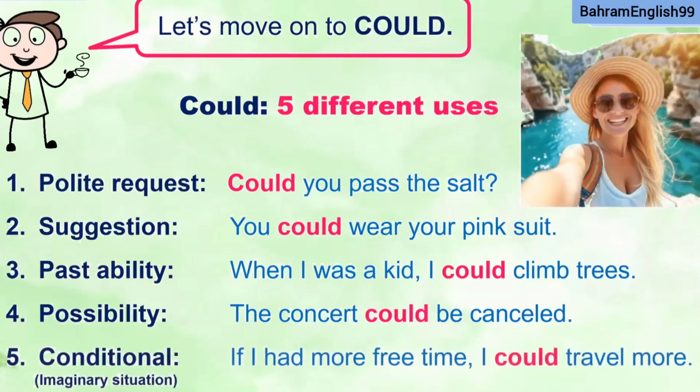Number 5, conditional, an imaginary situation. So if I had more free time, I could travel more. In this case, it's also a possibility, but the first part of the sentence is a conditional sentence. It's an if sentence. If that condition is met, having more free time, then I have the possibility to travel more.